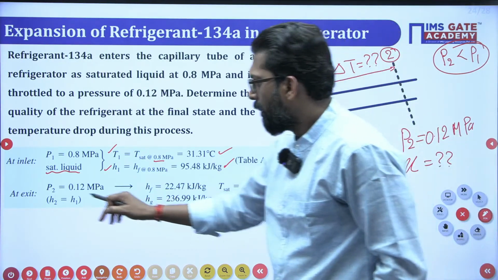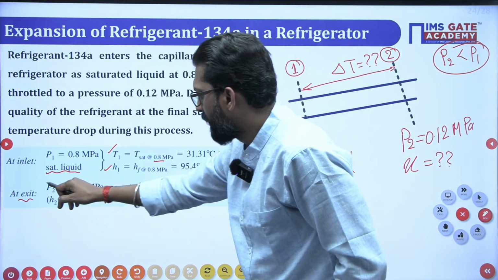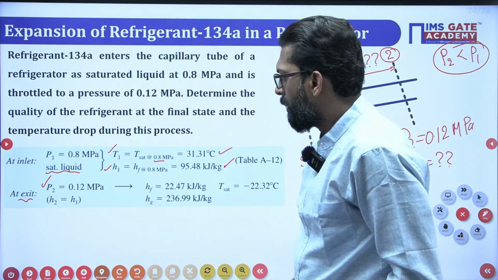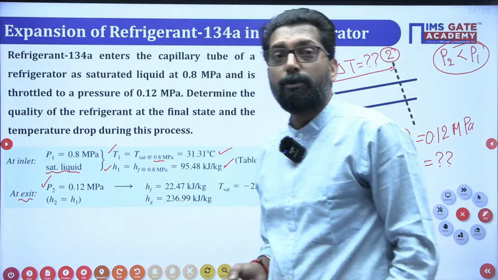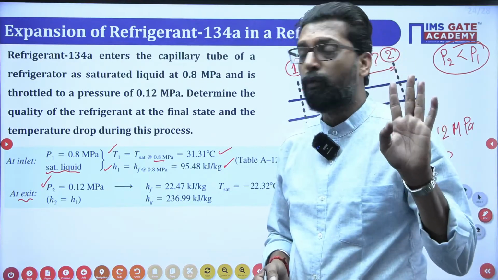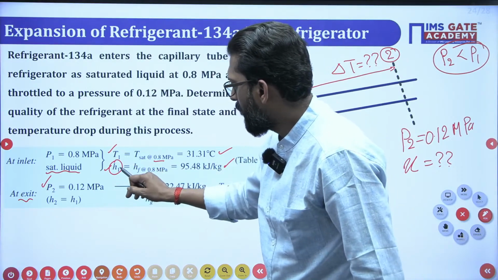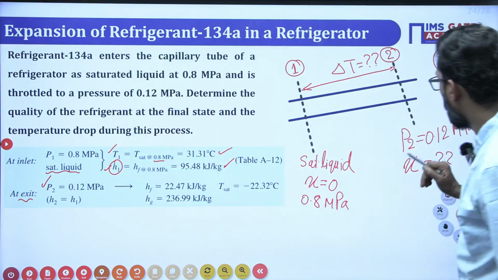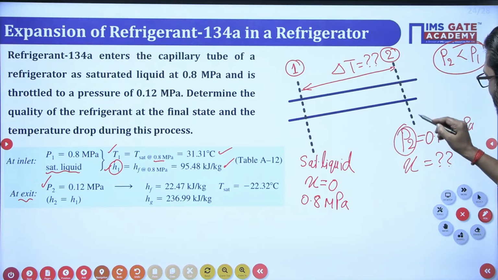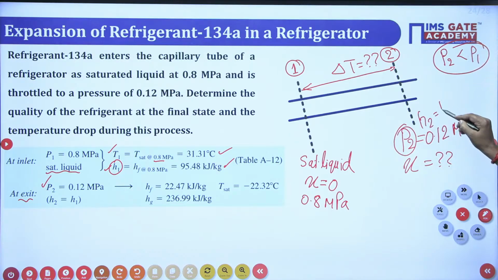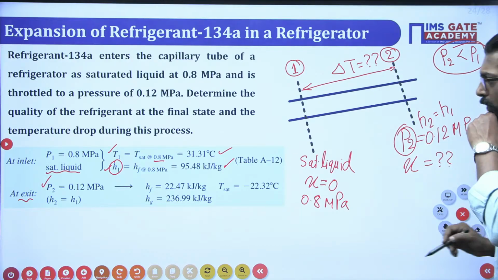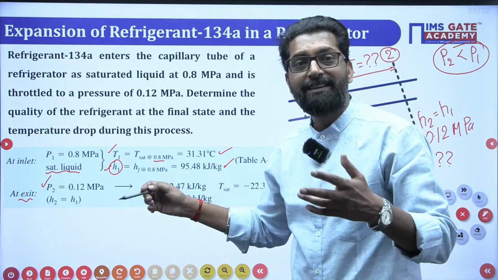Okay. Now at exit, the P2 pressure you have, but the second property you don't have. Why? Because minimum 2 properties you want. So what is that? You take this property H1. So H1, and that means at exit what you have? P2 is there and also H2 is there. Why? Because H2 is equal to H1. So 2 properties you know, you can find the other property.